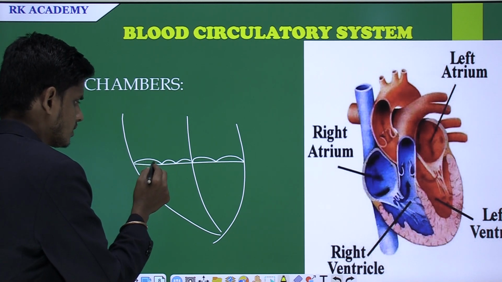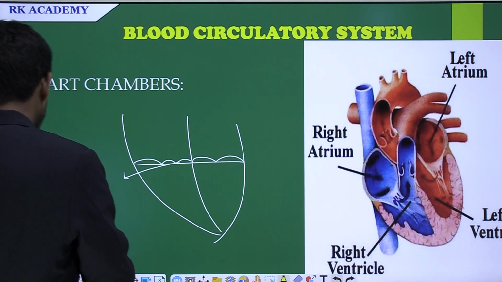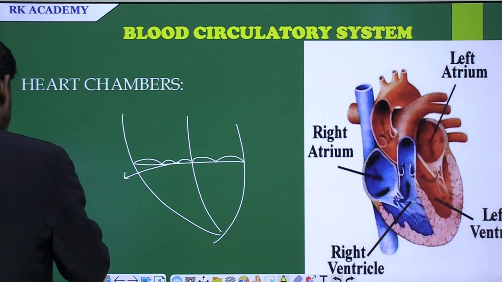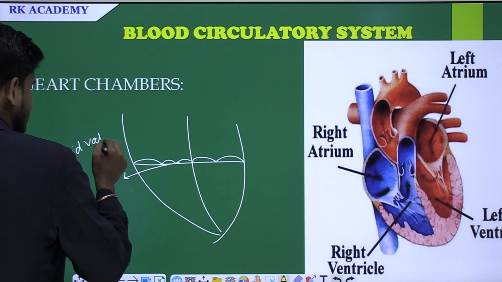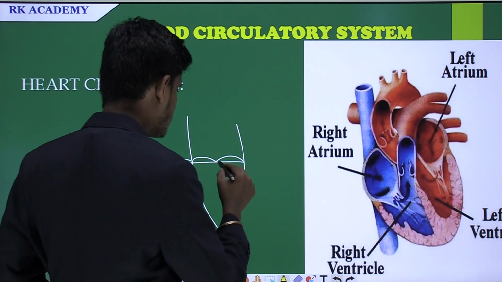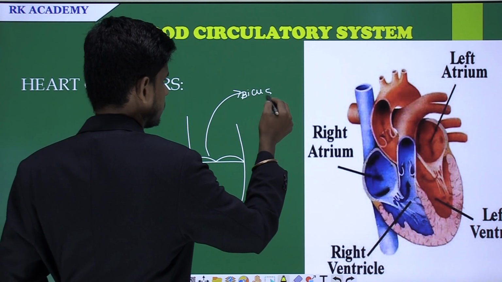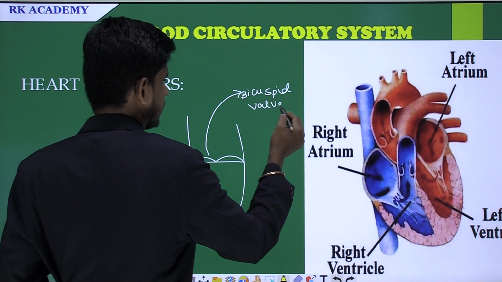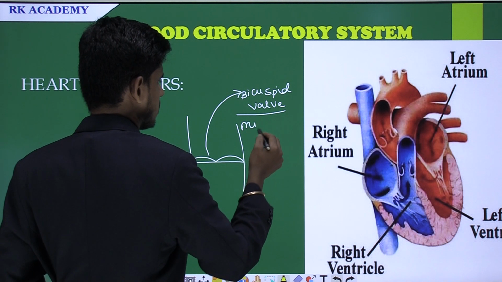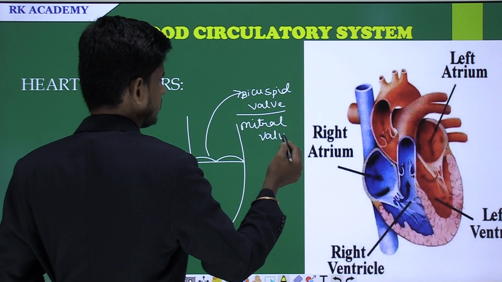Here you see these three valves; these are called the tricuspid valve. And these two valves are called the bicuspid valve. This bicuspid valve is also called the mitral valve.